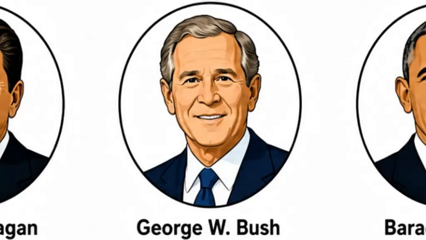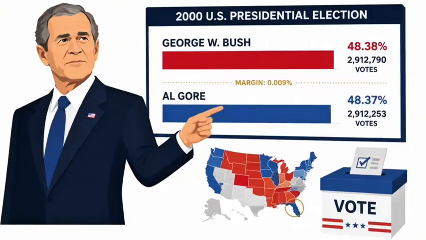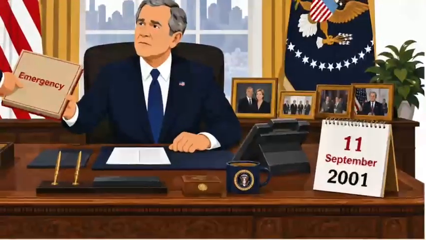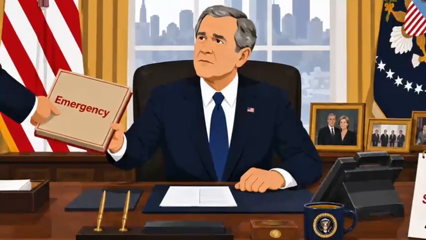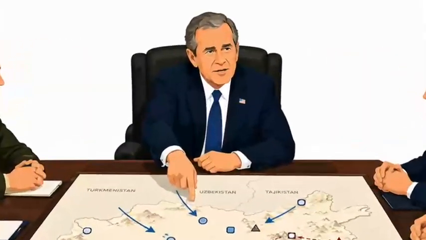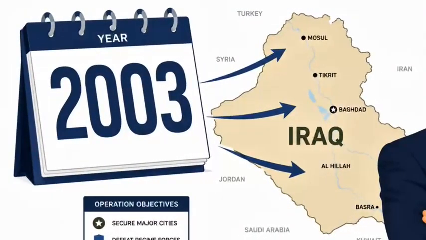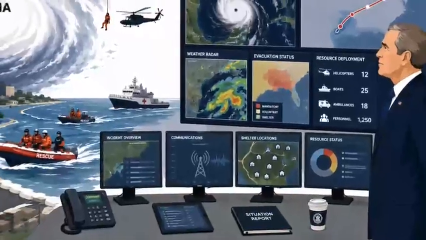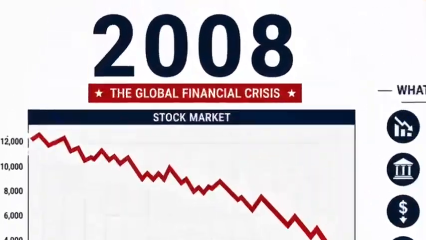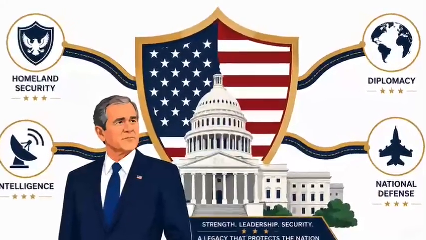George W. Bush. George W. Bush became president in 2001 after one of the closest elections in American history. Just months later, the September 11 terrorist attacks transformed his presidency and led to the War on Terror. His administration launched military operations in Afghanistan and later invaded Iraq in 2003. Bush also faced major domestic challenges, including Hurricane Katrina and the global financial crisis of 2008. His years in office had a lasting impact on U.S. foreign and security policy.